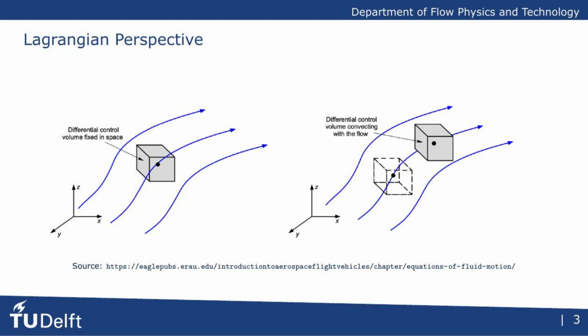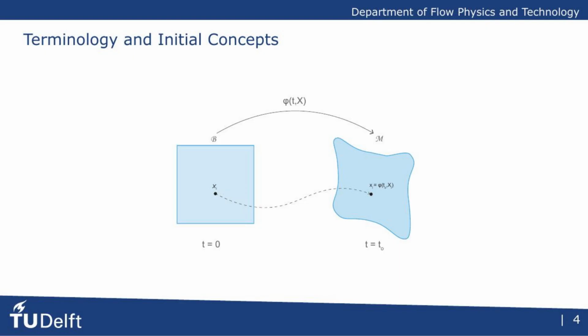First, let's visualize the difference between the Eulerian and the Lagrangian viewpoints. On the left, we see the Eulerian perspective, where we observe the fluid as it passes through a differential control volume that is fixed in space, and on the right is the Lagrangian perspective that we adopt. Here, the control volume moves or convects with the flow. We are essentially following the same parcel of fluid as it travels, which provides a more natural frame for many physical phenomena.